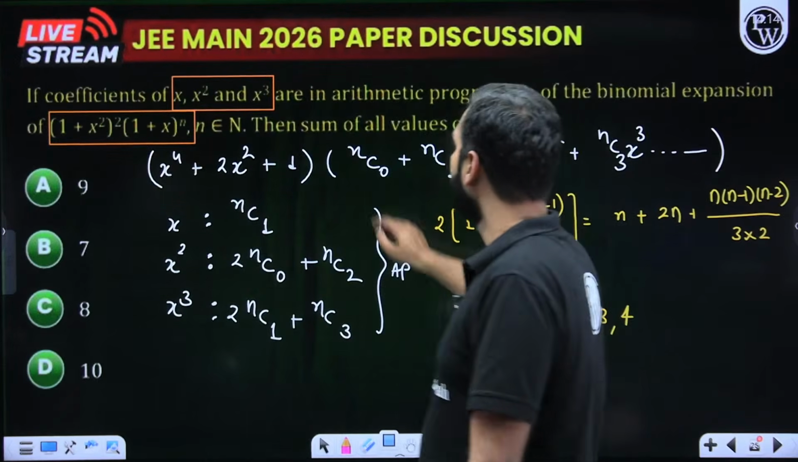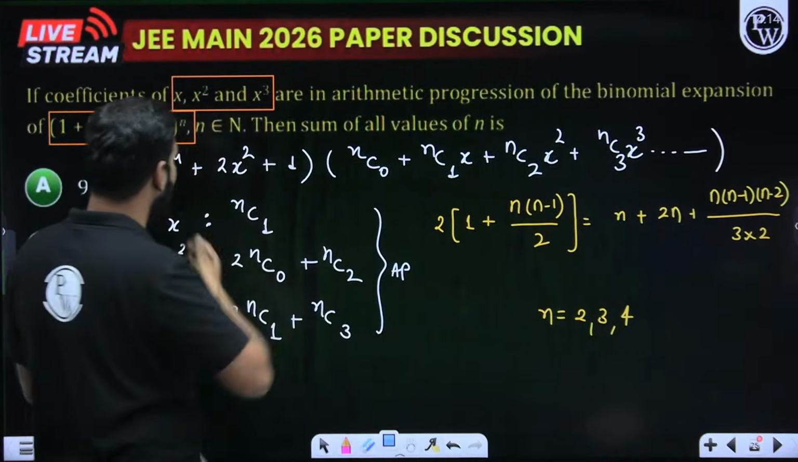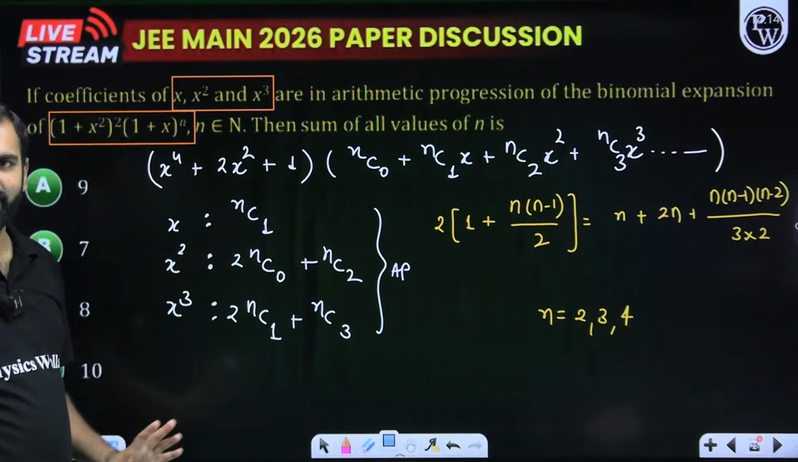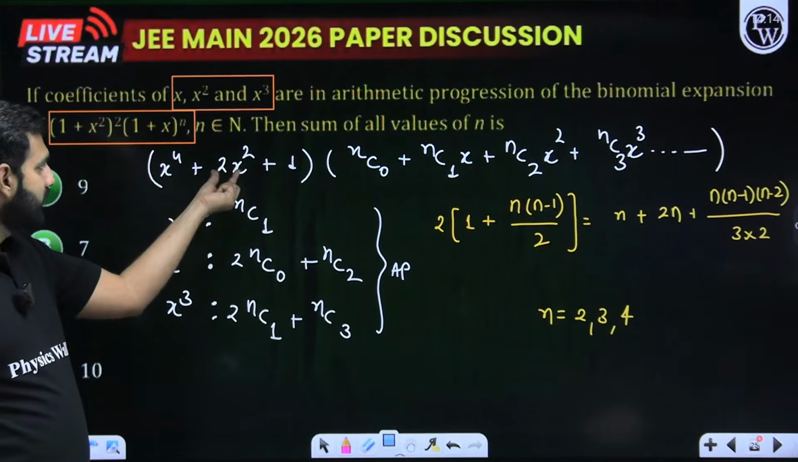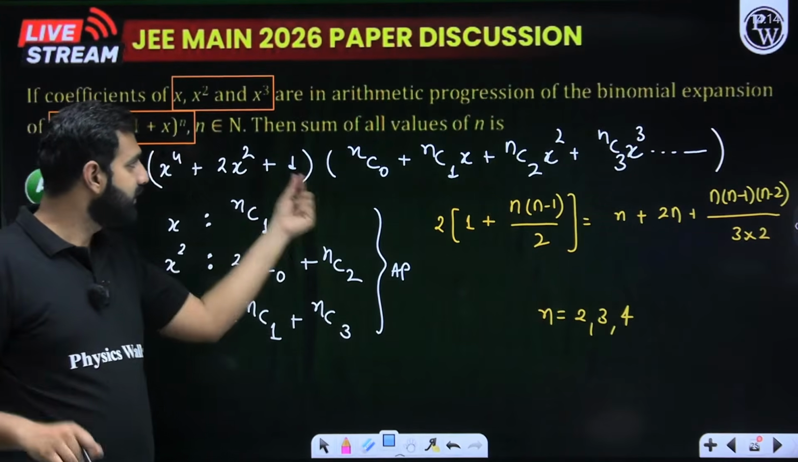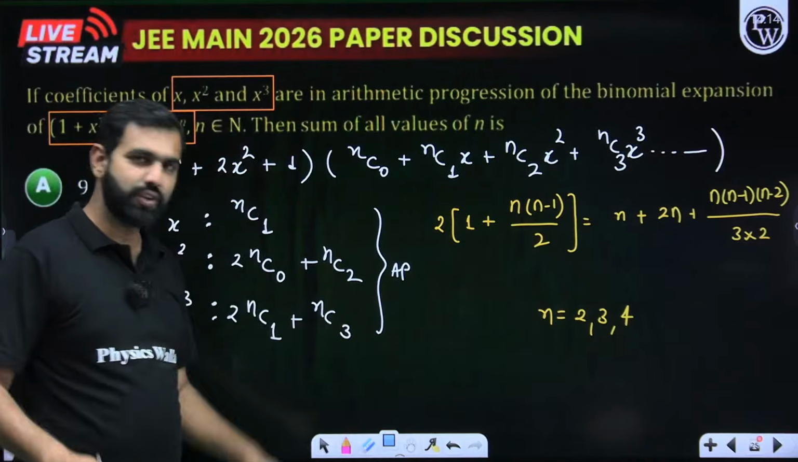Now what are we told? Let's find out the coefficient of x. The coefficient of x I can find with 1 times nC1, so it is nC1. For the coefficient of x^2, this with nC0 will give me the coefficient of x^2, plus this with nC2 will give me the coefficient of x^2.